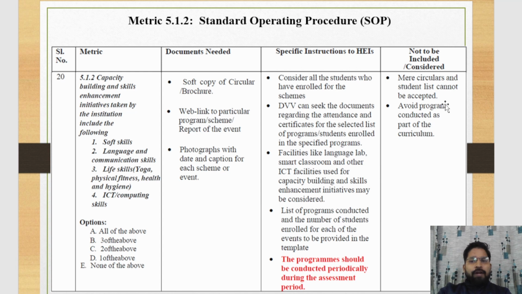Here, regarding programs conducted as part of the curriculum, you should be aware of that. Your institution should avoid any program that is part of your curriculum. Your institute should avoid that type of event.